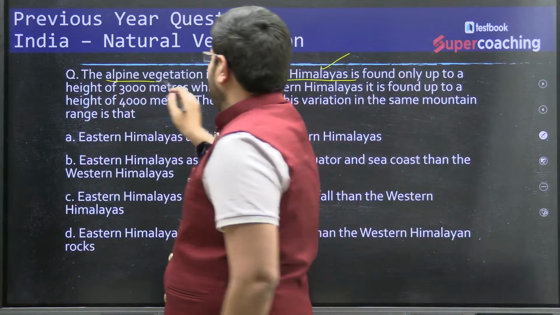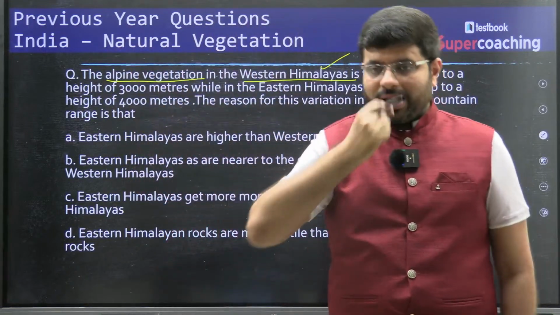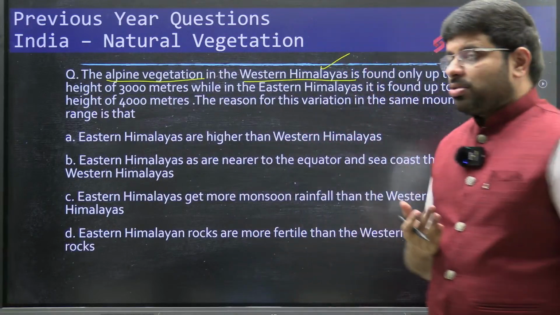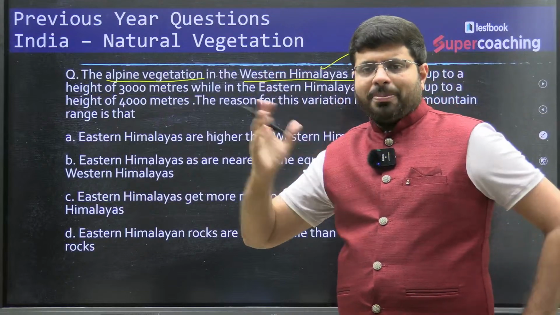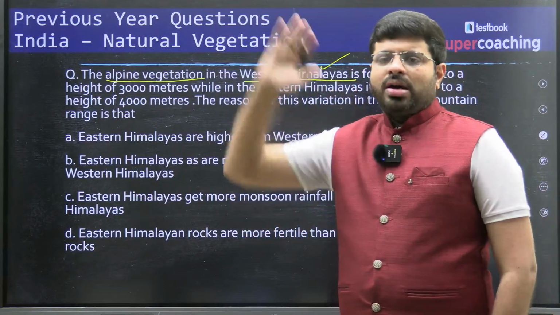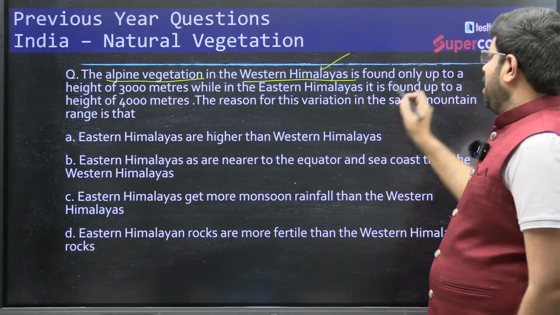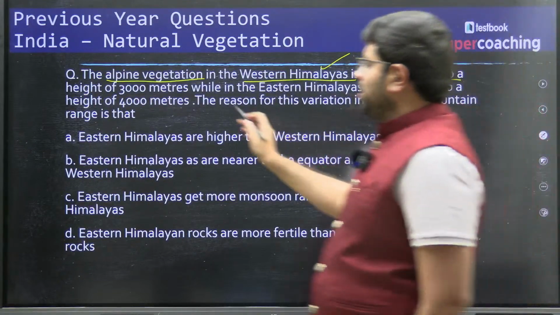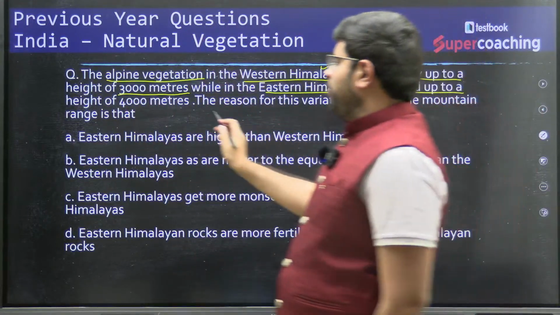At a higher elevation, along the mountain tops, or maybe not exactly at the top. Alpine here talks about the elevation with decent height. So in the western Himalayas it is found only up to a height of 3,000 meters, while in the eastern Himalayas it is found up to a height of 4,000 meters.